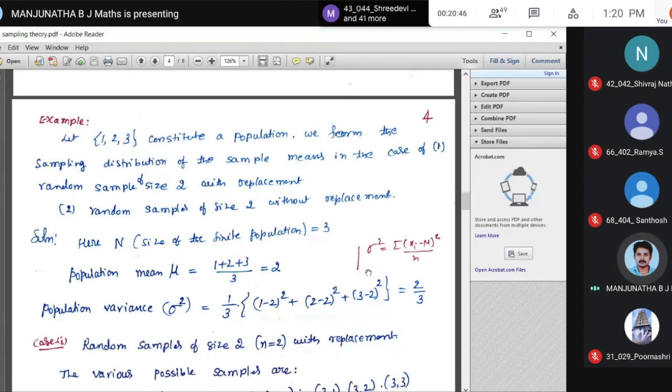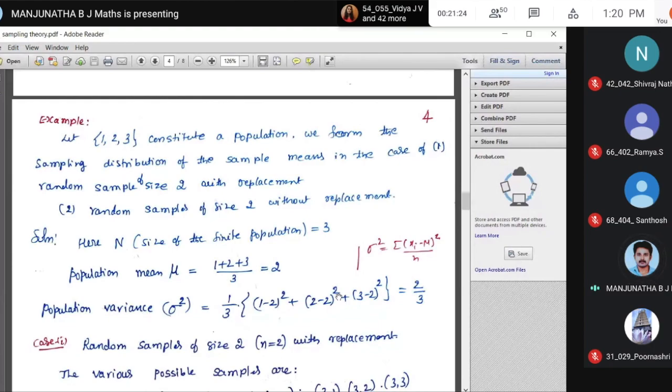What is sigma square here? Sigma square is the summation of xi minus mu whole square divided by n. Here n does not mean small n is 2; it refers to the population, where I have only 3 values, so n is 3. So 1 by 3 into (1 minus 2) whole square plus (2 minus 2) whole square plus (3 minus 2) whole square, that is 1, 0, 1, that is 2, so 2 by 3 is the population variance. So one is the mean of the population and the other is the variance of the population.